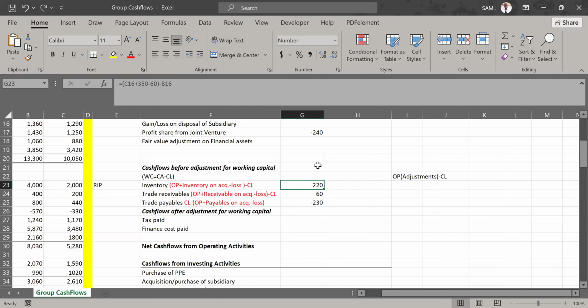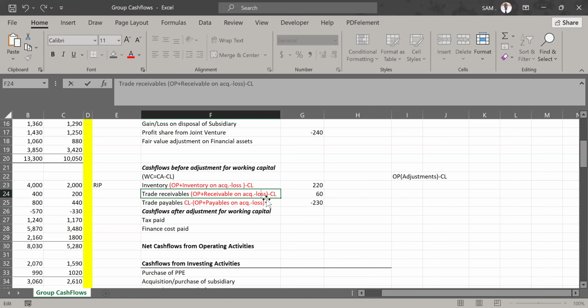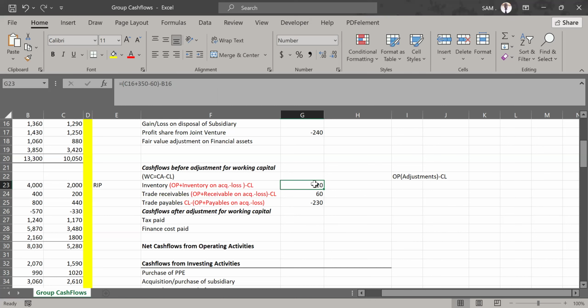Don't even disturb your mind asking yourself whether it's an inflow or an outflow. Leave the figure as it is if you follow this approach. Because inventory and trade receivables are both assets, it is opening minus closing. Opening minus closing. That is always the trend. Adjustments that you give there depend on how the question is framed. And in this case, you recognize what has been acquired and also you deduct any loss that has accrued on retranslation, compare with the closing, and there you go. So we got the 220 for inventory and we got 60 on trade receivables, following the same procedure.